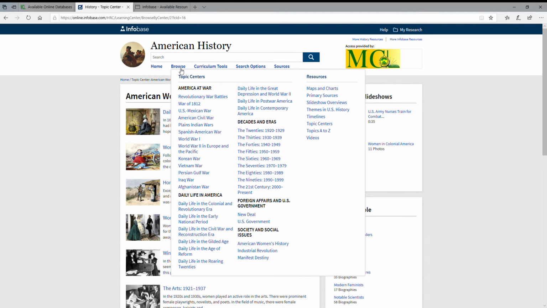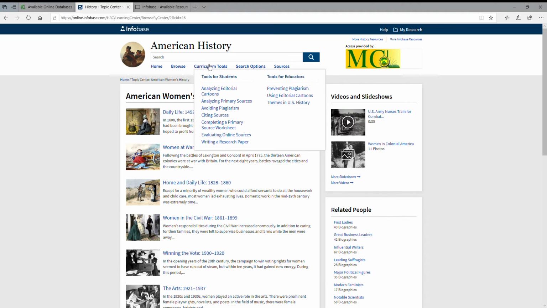In addition to the search box, you'll have a home button which will bring you back to the topic center. You'll have a browse where you can, if you scroll over it, get a list of different topics that you can browse within the subtopic that you're looking at. There's also the curriculum tools. I mentioned that there's a curriculum resource center for teachers. There's a lot of information in there in terms of handouts, teaching aids such as diagrams, slides that you can put into a PowerPoint, all kinds of stuff that are not lesson plans specifically, but that are there to enhance a lesson that's already been formulated.